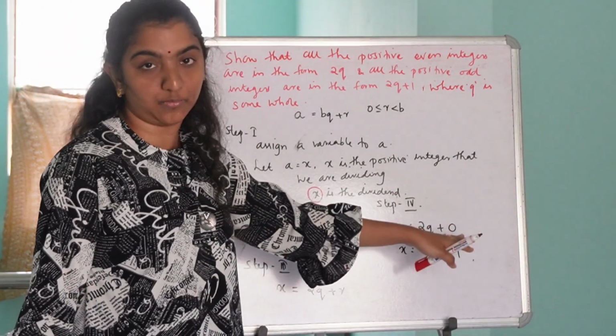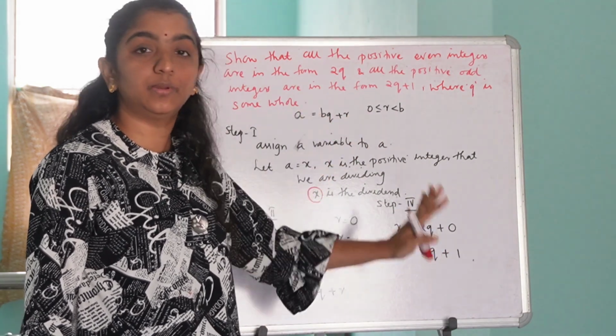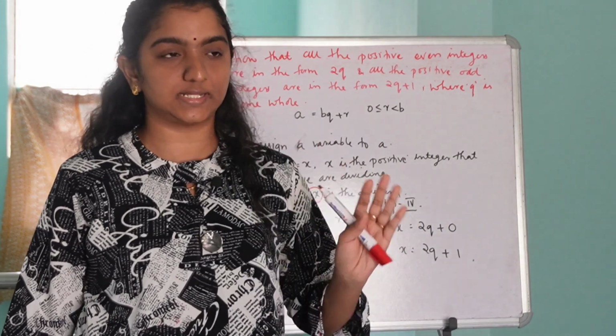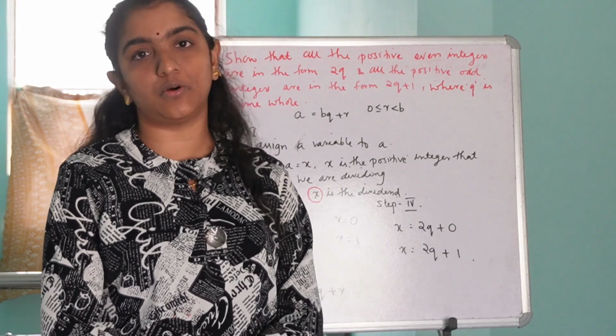The fourth step. What is the fourth step? The fourth step is to find all the possible forms of the positive integer x. So how do you find all the possible forms of x?